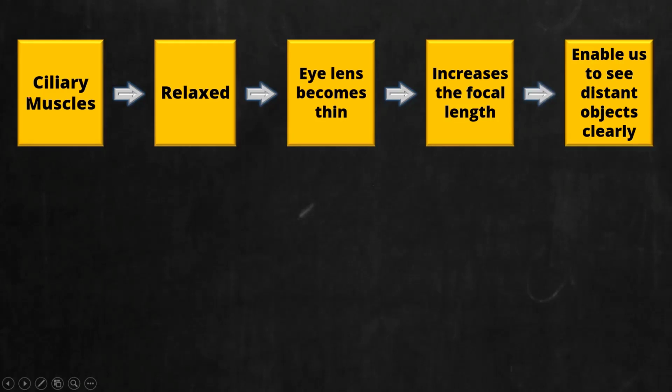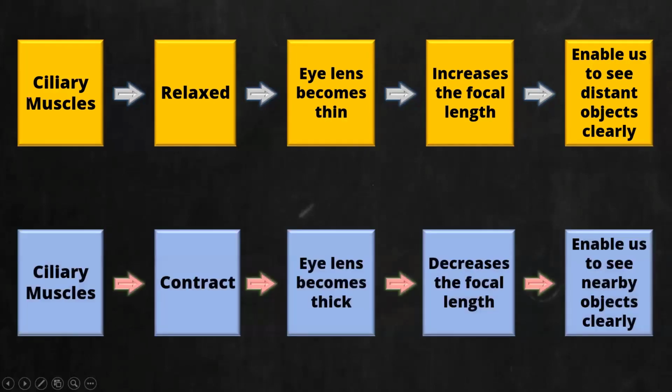Very simple thing. When the ciliary muscles are in a relaxed state, the curvature of the eye lens becomes thin or less, which increases the focal length and you are able to see distant objects. Whereas in the opposite case, when the ciliary muscles are in a contracted state or the object is at a nearby distance, the eye lens becomes thick, which decreases the focal length and enables you to see nearby objects. So these are the two main movements of ciliary muscles and eye lens.